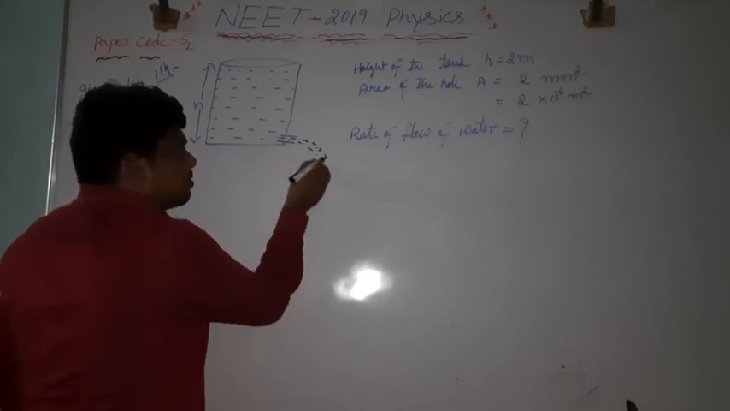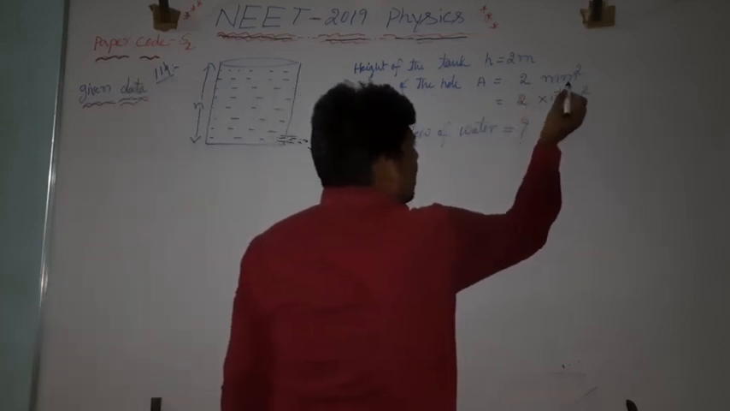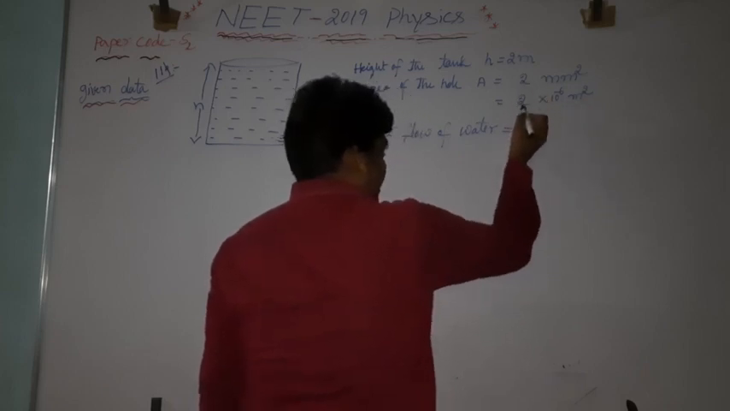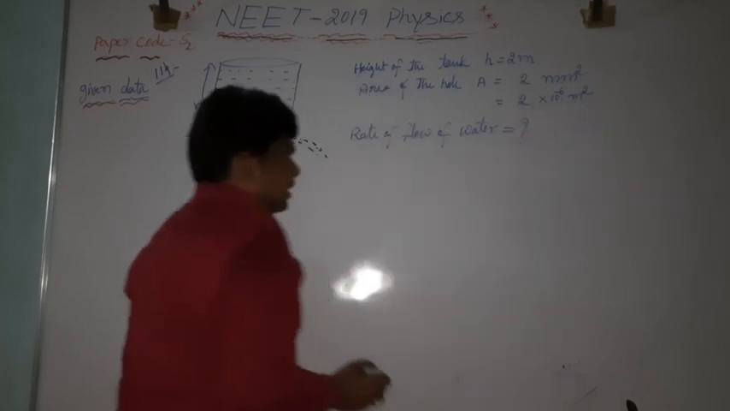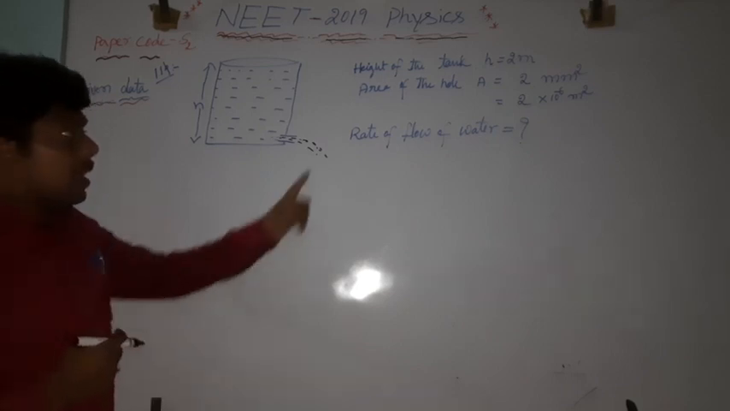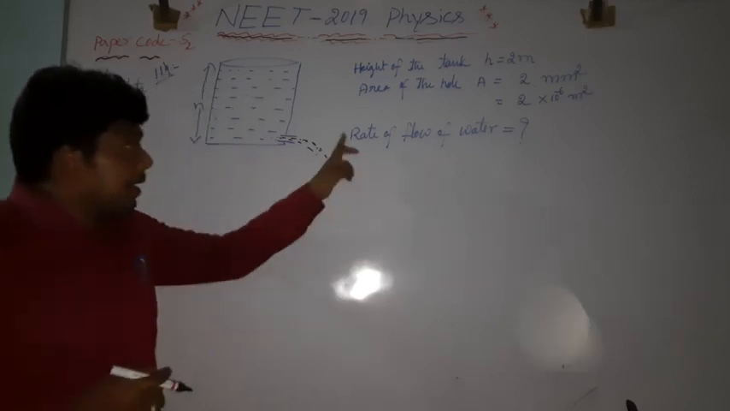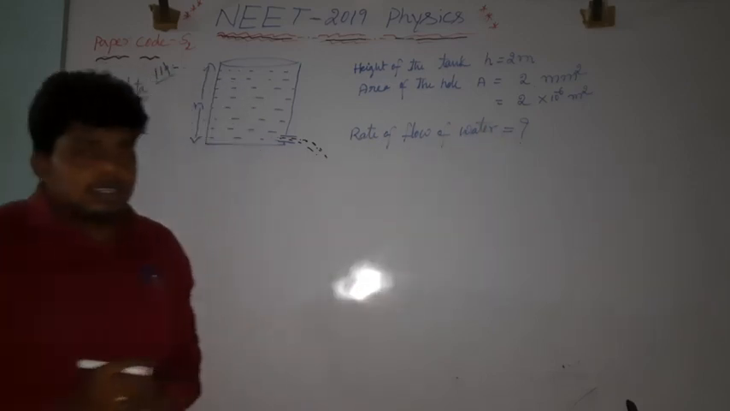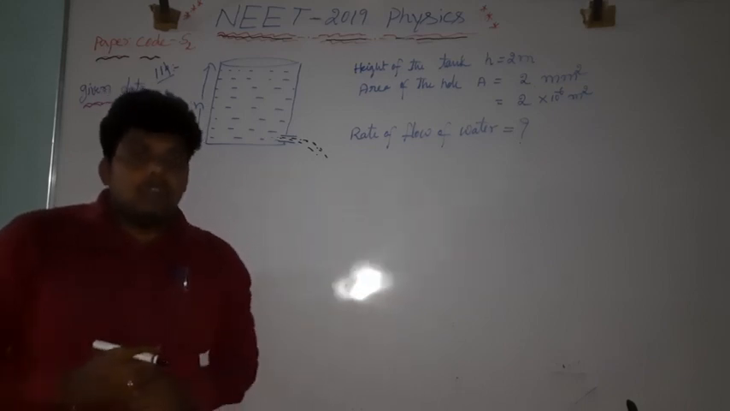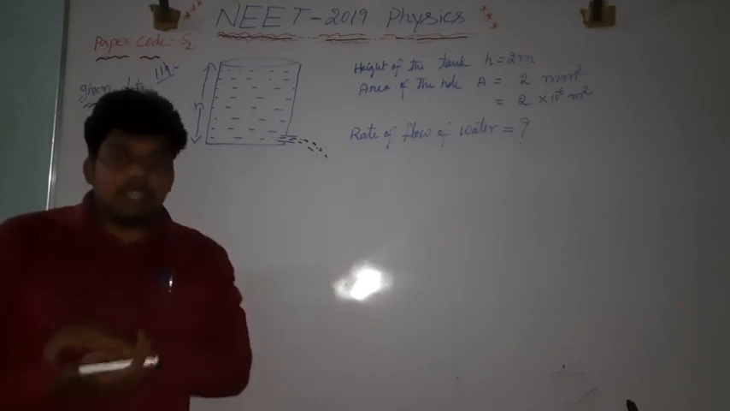The area of cross section of the hole is 2 millimeter square. 1 millimeter square is equal to 10 to the power minus 6 meter square, so it is 2 into 10 to the power minus 6 meter square. Now what we have to calculate? Rate of flow of water. Rate of flow of water means what volume of water is flowing in 1 second.